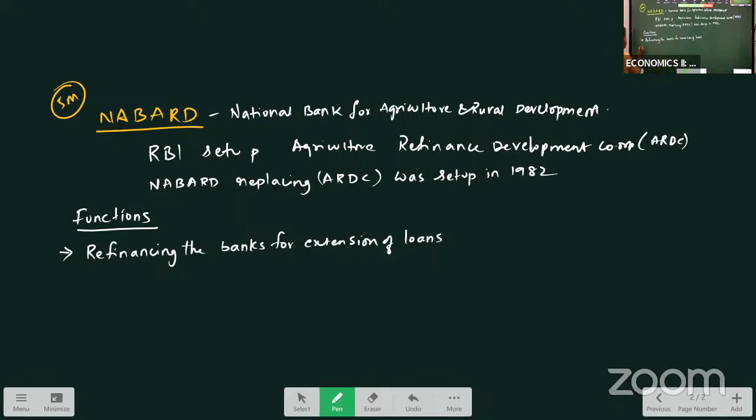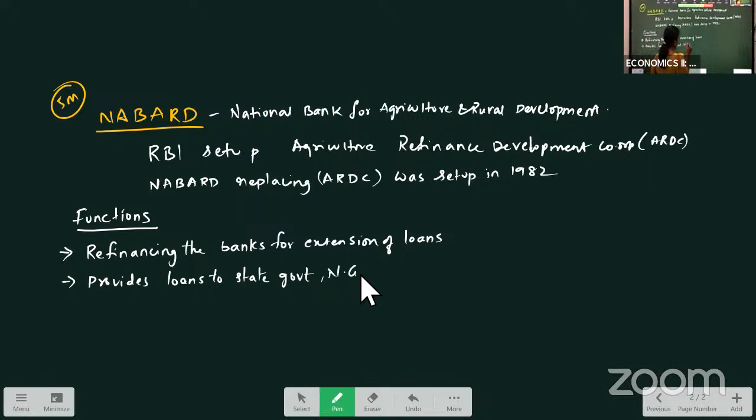And also, it provides loans to state government. Why does it provide loans to the state government? And NGOs for development of rural infrastructure.